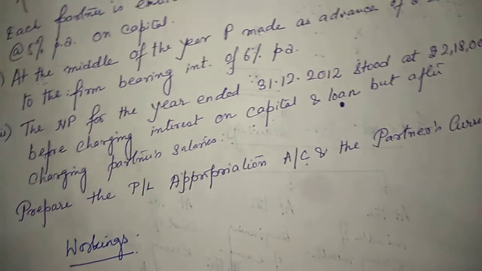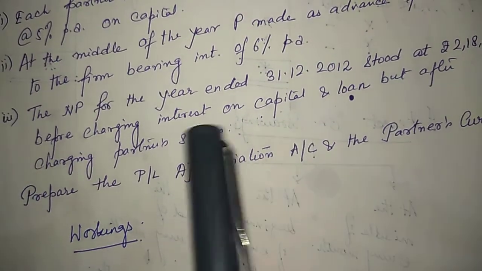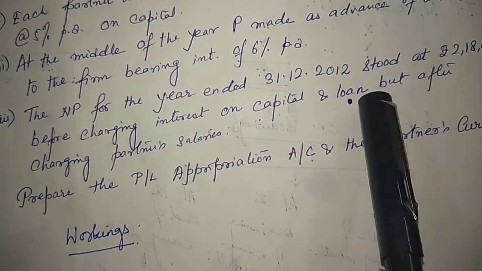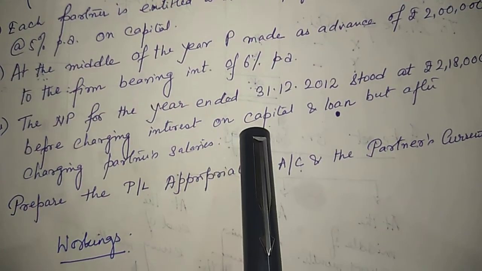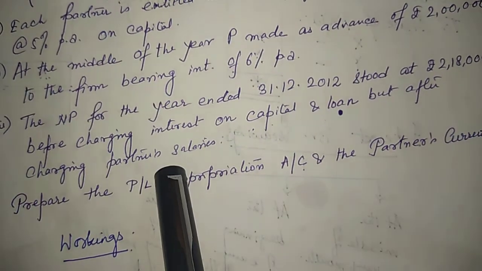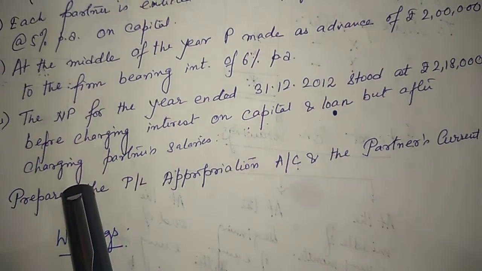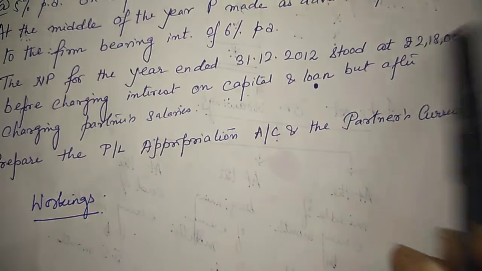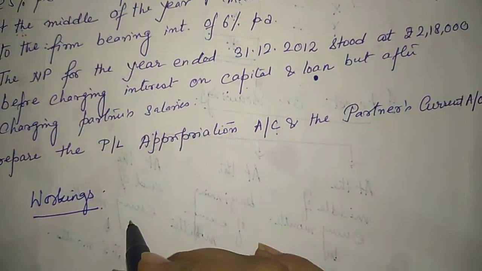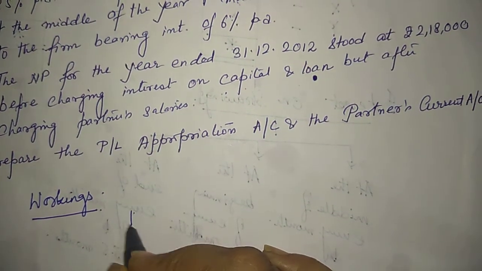But here they have told interest on capital and interest on drawing, etc. Net profit stood at 2,18,000 before charging interest on capital. Fine. But after charging salary. But it should not be after charging salary. It should be before charging salary. Means I need the profit before deducting salary. Okay. So what should be my profit?